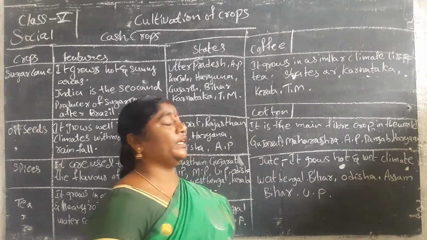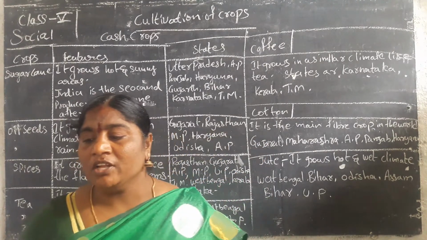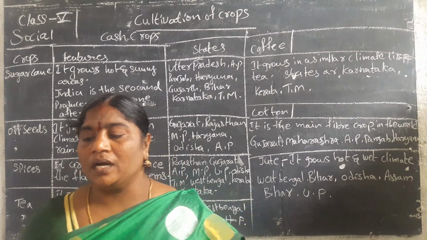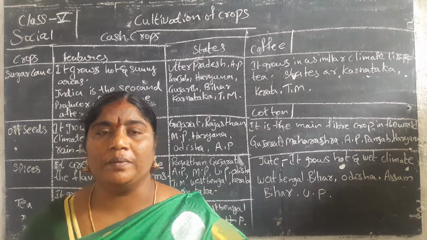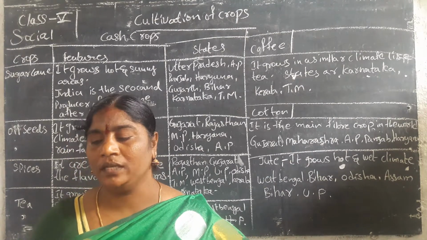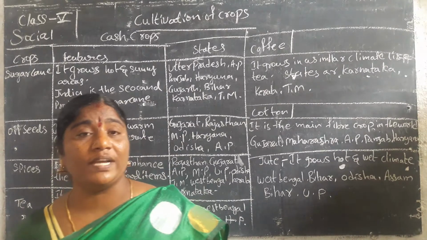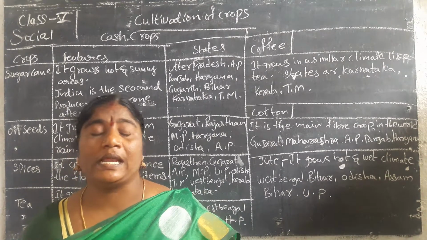Next is cotton, the main fiber crop in the world. It grows in black soil and requires a hot and humid climate.